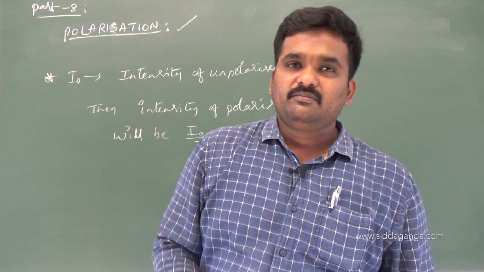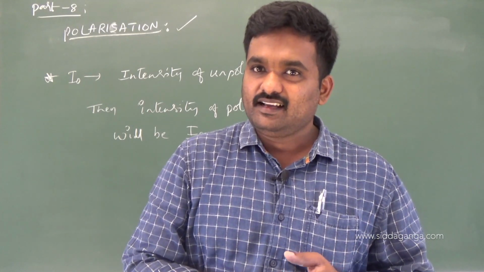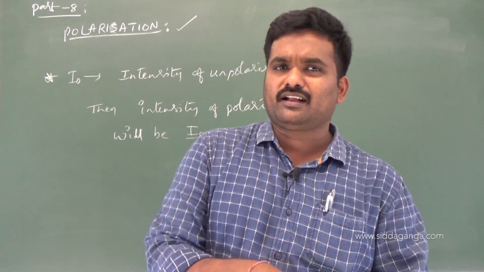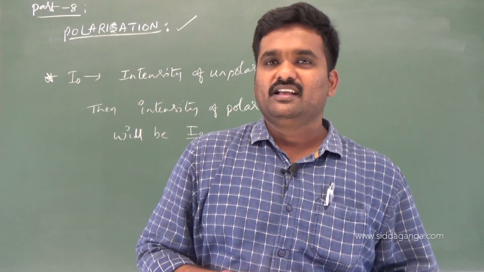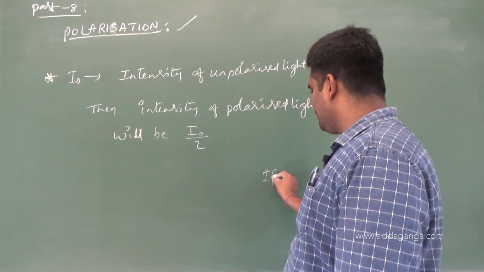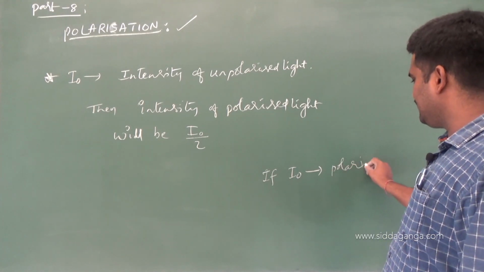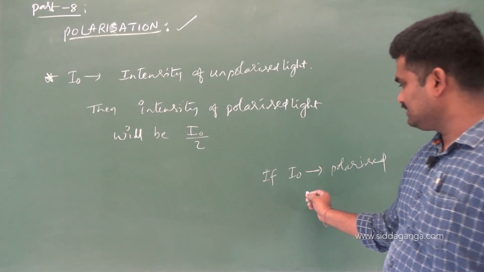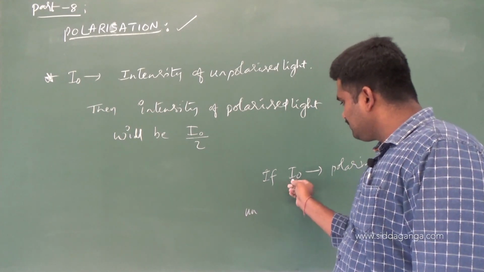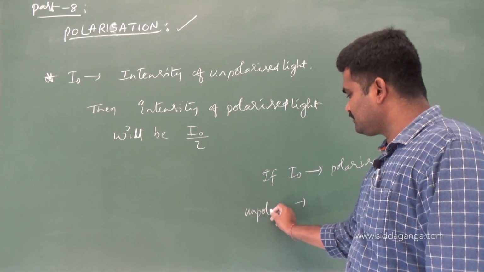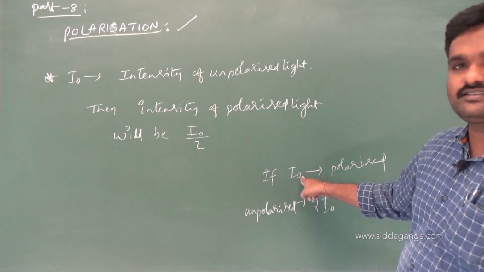A polarized light is having an intensity of I naught. What is the intensity of unpolarized light? We are supposed to have double that value. Means if I naught is the intensity of polarized light, then how much is the intensity of unpolarized light we are supposed to have? Double the value of this. Unpolarized will be 2 I naught, because polarized is having I naught.